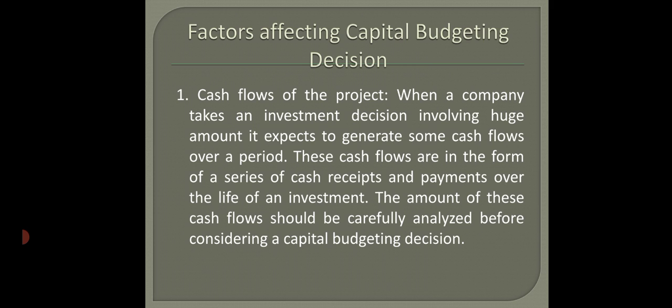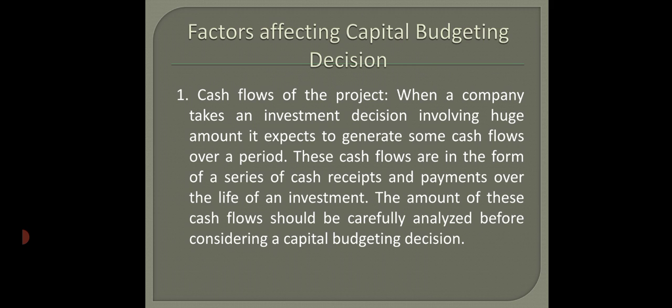These cash flows are in the form of a series of cash receipts and payments over the life of an investment. At that time they consider the span of that investment proposal and the series of cash receipts and cash payments. The amount of these cash flows should be carefully analyzed before considering a capital budgeting decision.